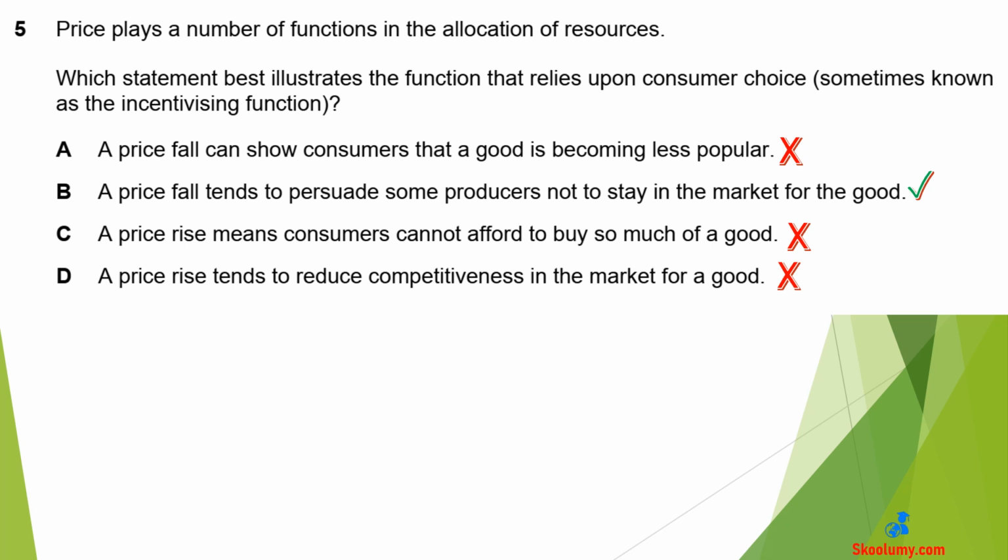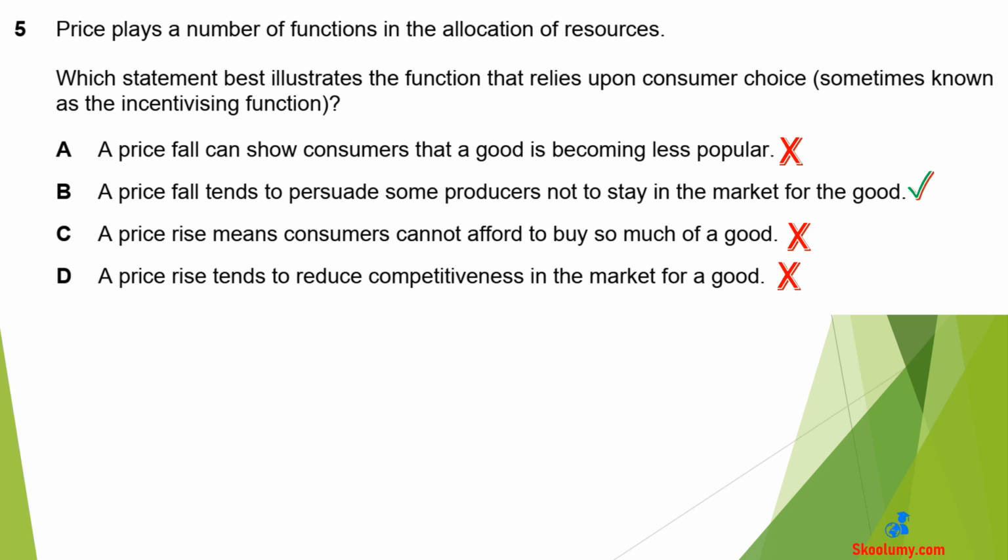B is the correct answer. A price fall tends to persuade some producers not to stay in the market for the good. A price fall indicates that consumers are demanding less of a product. Price signals the producer to reduce supply or leave the market when the price falls. This is one of the functions of price.